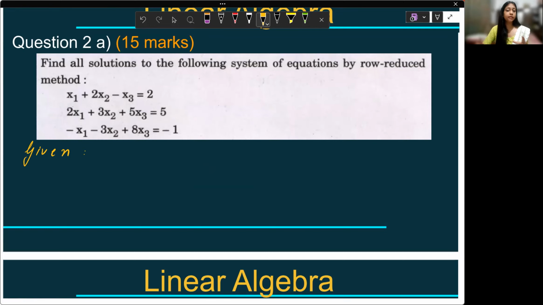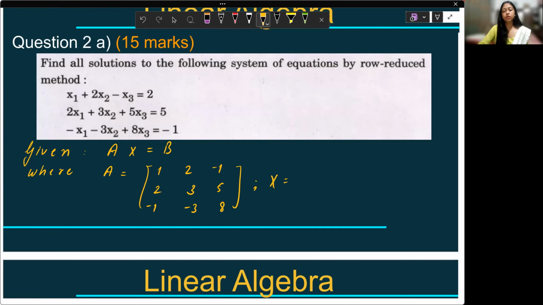Let's see how. So, what is given? Given is a system of equations, AX equals B, where A is your coefficient matrix: 1, 2, -1; 2, 3, 5; -1, -3, 8. X is the vector of unknowns, that is x1, x2, and x3. And B is 2, 5, and -1. Okay, so we'll consider an augmented matrix here.